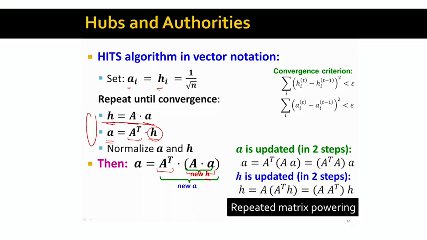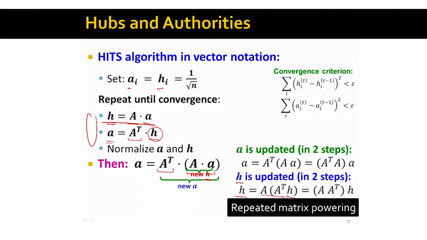What this means is that authority score A equals adjacency matrix transpose times the adjacency matrix times the authority vector A. And then in a similar way, hub scores can be computed as hub score equals the adjacency matrix times the transpose of the adjacency matrix times the hub score vector itself. So what does this mean? Basically, we are arriving at the same type of equation that we had with PageRank, where we had R equals M times R. Here we are seeing that H equals A times A transpose times H.